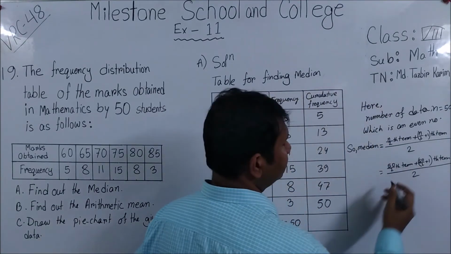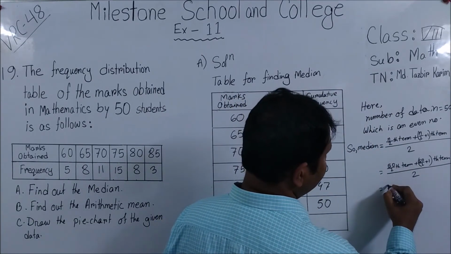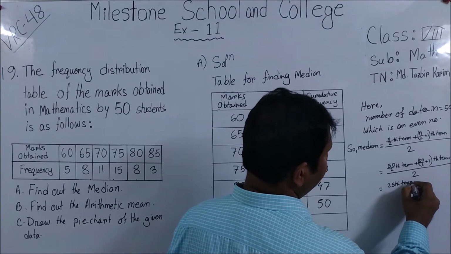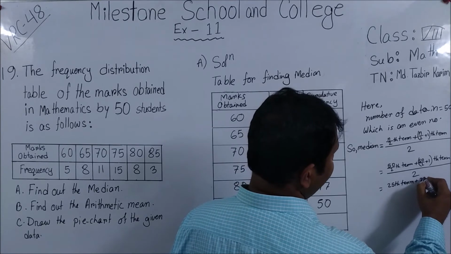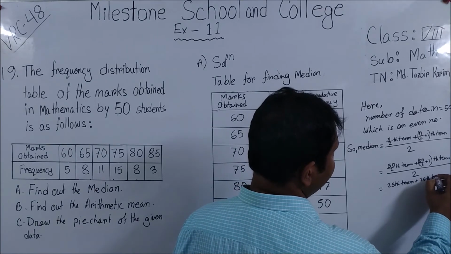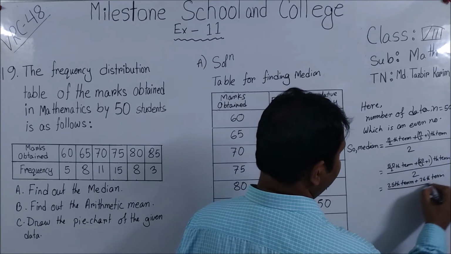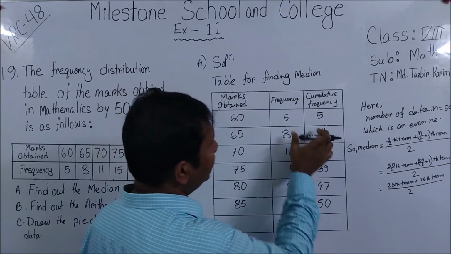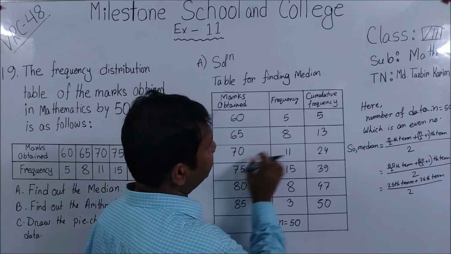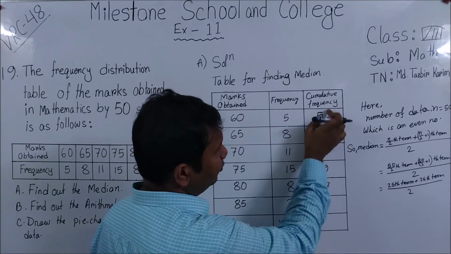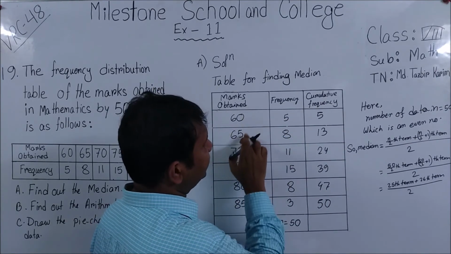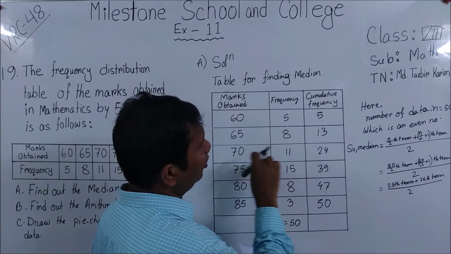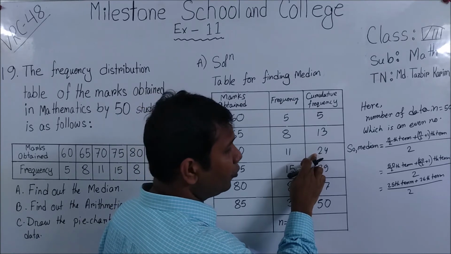So that is 25th term plus 26th term, by 2. From this cumulative frequency you can see first 5 data is 60, the next 8 data, that is up to this 13th data is 60 and 65, 65 and 70 all data together, that is 24 data.